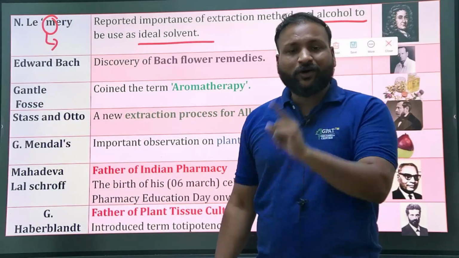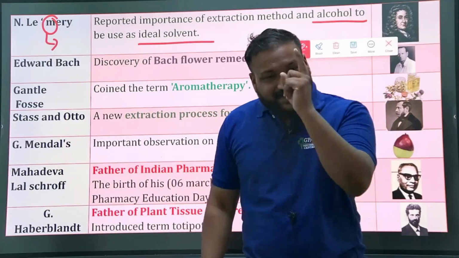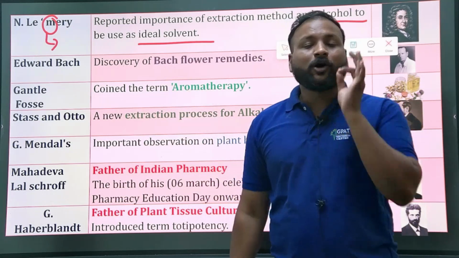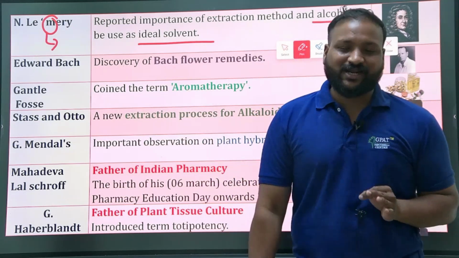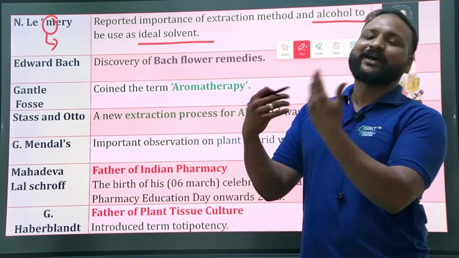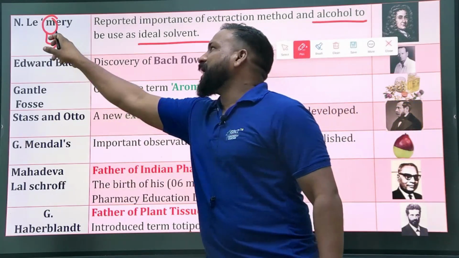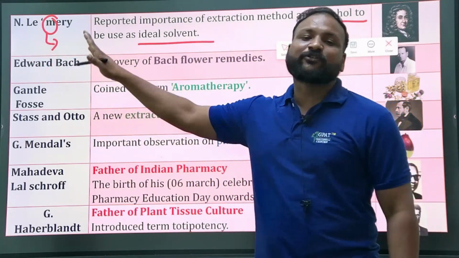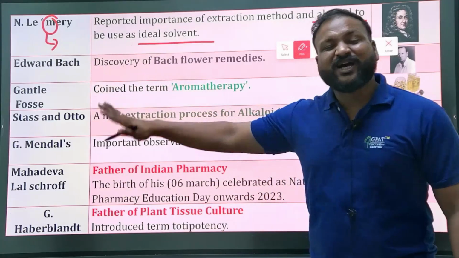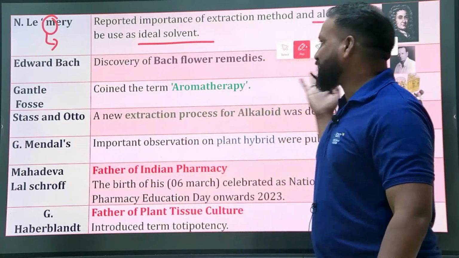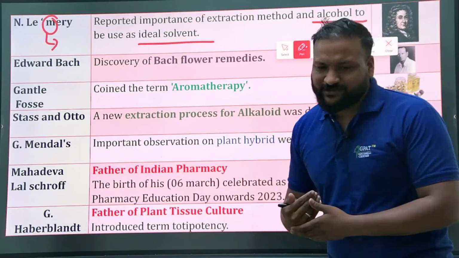Methanol is alcohol, and Henley Mary said that methanol or alcohol is an ideal solvent for extraction. He proved that alcohol is the ideal solvent for extraction, and he also reported its importance.